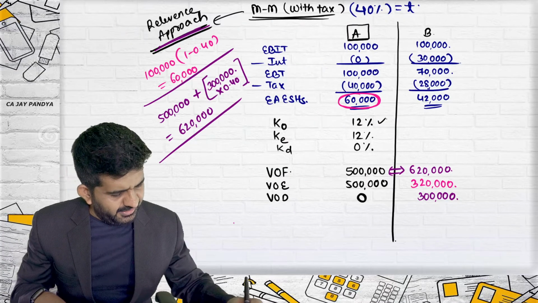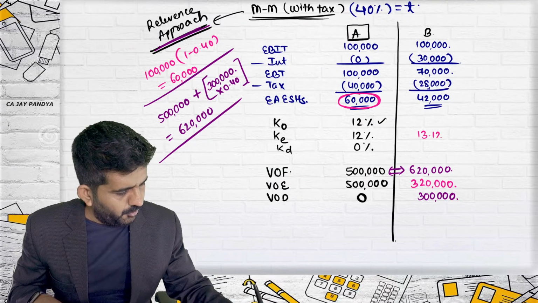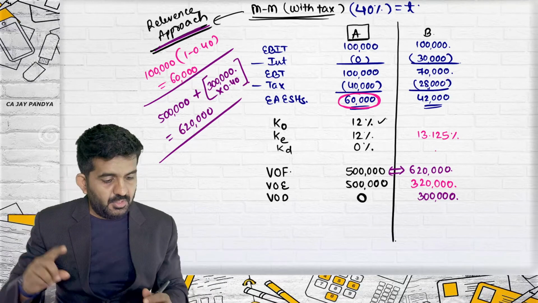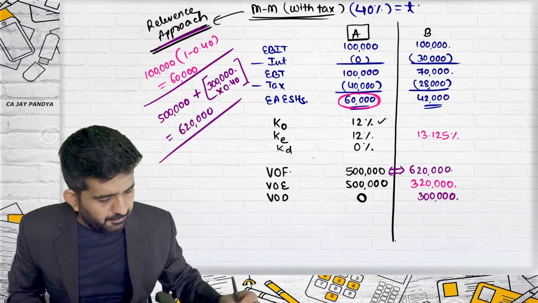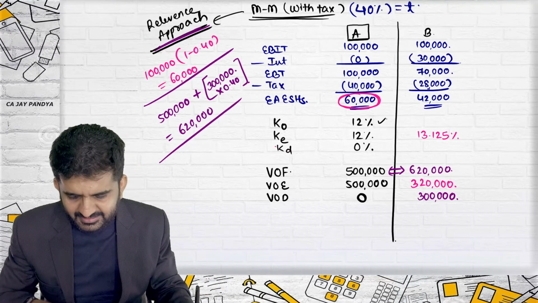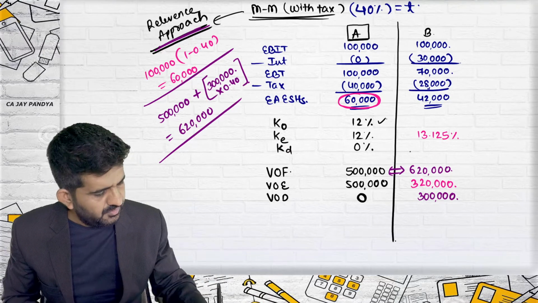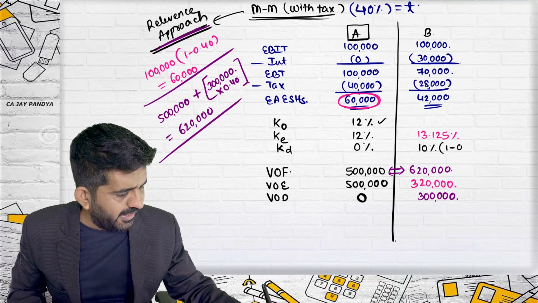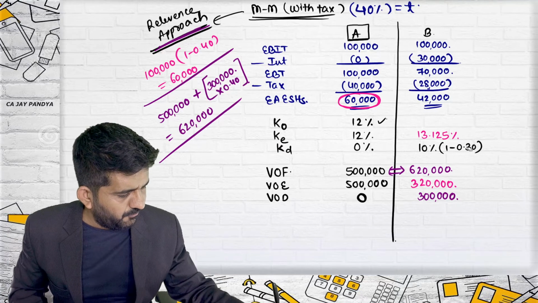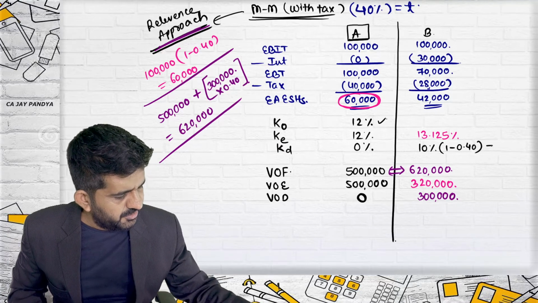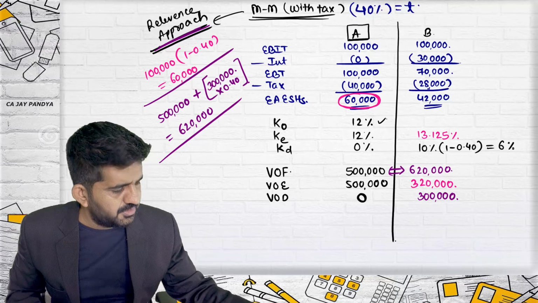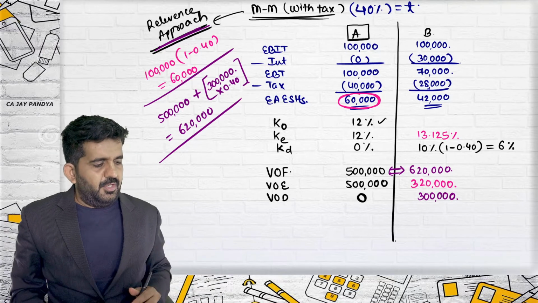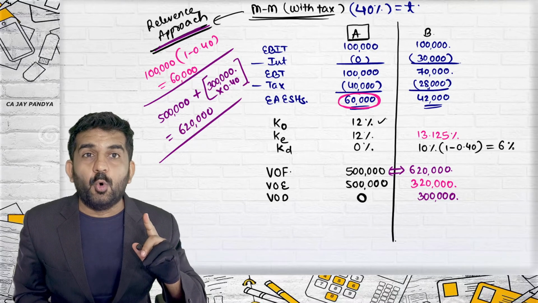What is KE? 13.125%. We need to find out KO, but what is KD? KD is 10% into 1 minus 0.40, which is 6%. This is the normal cost of capital. We need to find out KO.